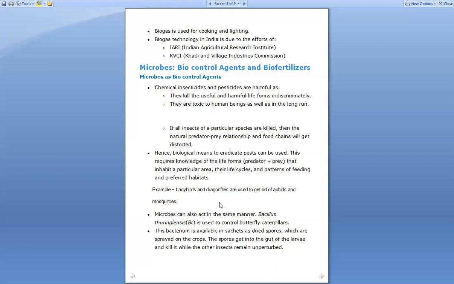The ladybirds and dragonflies are used to get rid of the aphids as well as the mosquitoes. Next, microbes can also act in the same manner, right? Just like these insects, the microbes can also act in the same manner. Here the example is Bacillus thuringiensis, simply said to be the Bt cotton. So this Bacillus thuringiensis is used to control the butterfly caterpillars.